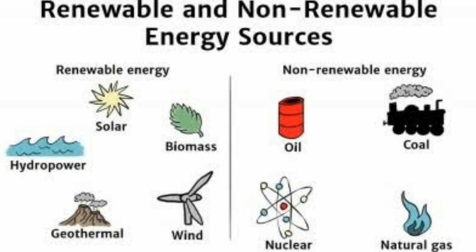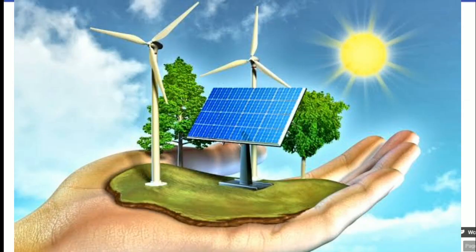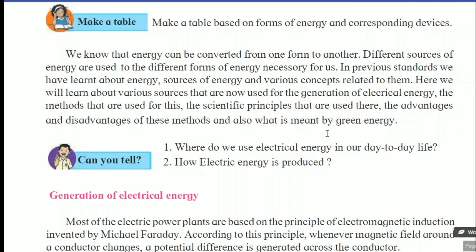Here we will learn about various sources that are now used for generation of electric energy, methods that are used for this, and scientific principles that are used while generating electricity, and advantages and disadvantages of these methods. Also, what is the meaning of green energy? All these concepts will be clear in this lesson. Very interesting lesson, very important topic, related to the future also, related to the present also.